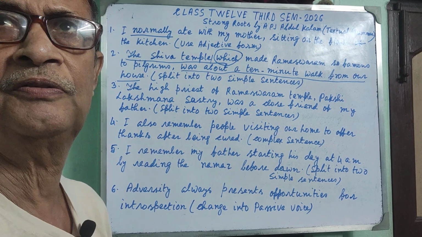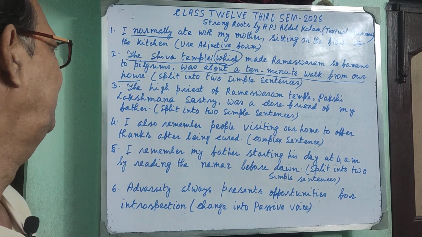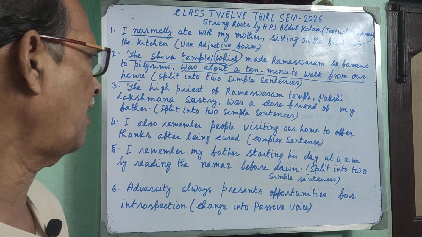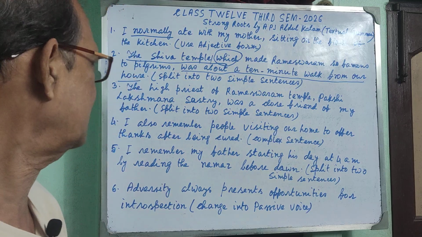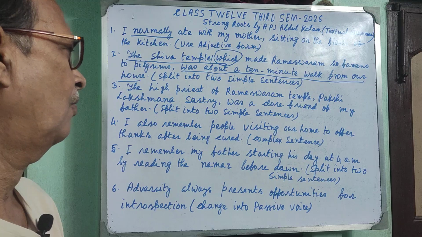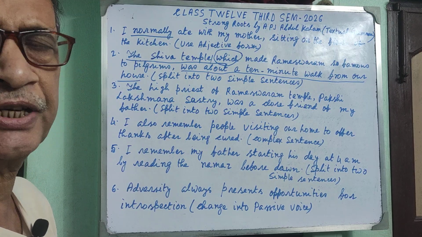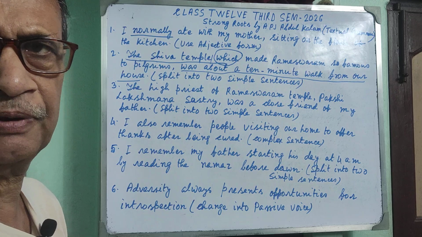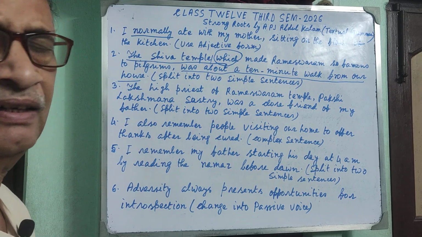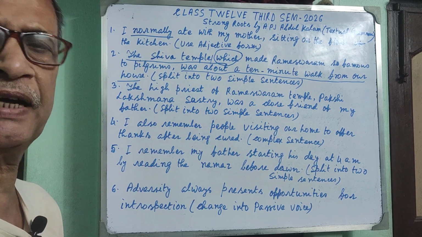Now let us come to the third item. The high priest of Rameswaram temple, Pakshi Lakshmana Shastri, was a close friend of my father. Split into 2 simple sentences. Again, I have given you to split the sentence.